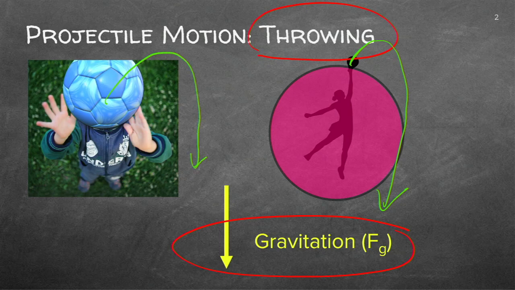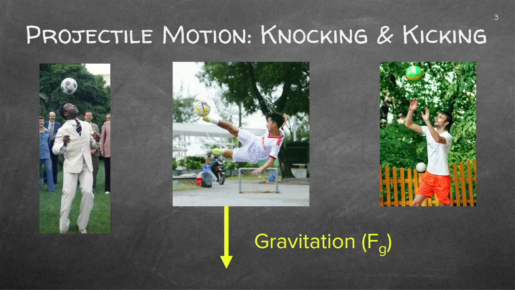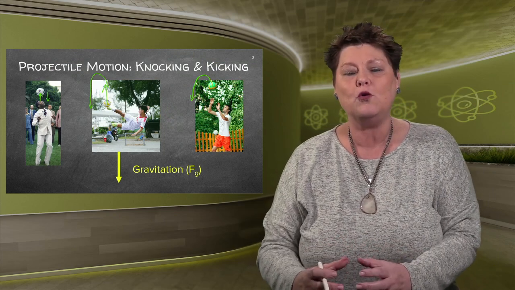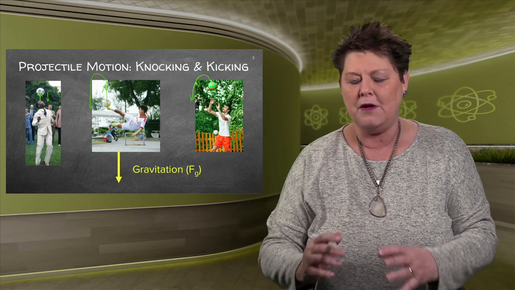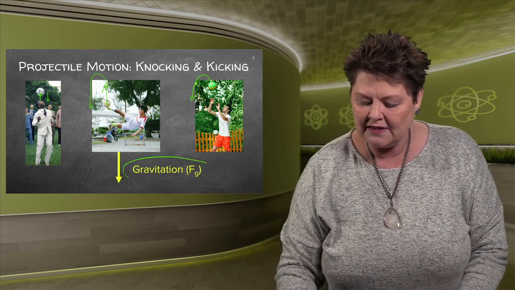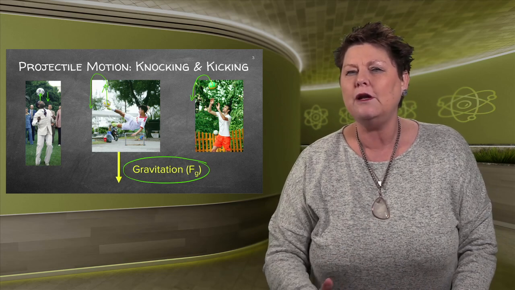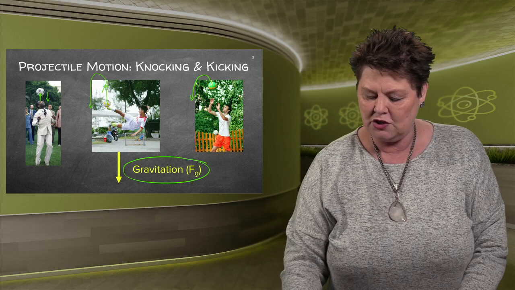There's a few others that I can quickly show you. Here, Pele is knocking this ball up and as you know, the ball will be coming down again. Here the ball is being kicked upwards and it will come down again, as well as this ball. So in all cases where you are playing sports and you are using an object like a ball and it's going vertically up, the one thing we know is that the gravitational force of Earth will pull it down again. And we're going to work with this in this section.